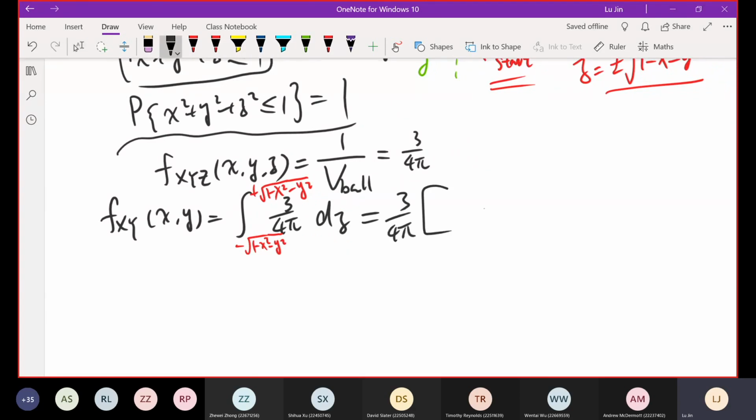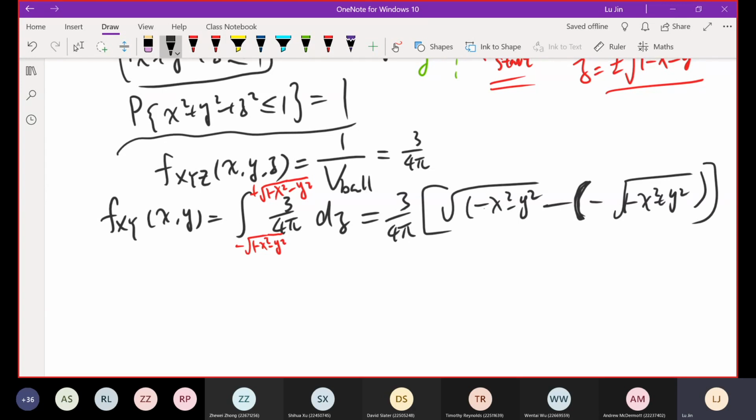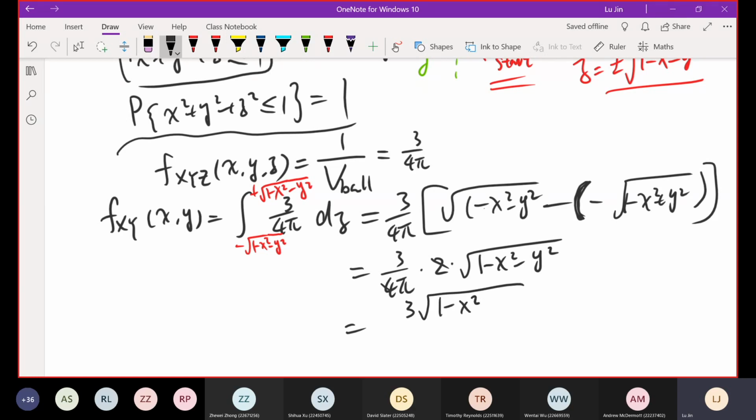Inside of the integration, we got one constant, so move it out. The remaining thing is just the upper boundary minus the lower boundary, which is the bracket of positive square root minus negative square root. Sorry for the messy writing. So the result is 3 over 4 pi times 2 times square root of 1 minus x squared minus y squared. So cancel. The result is 3 times square root of 1 minus x squared minus y squared, over 2 pi. Then finish. Okay, so this is part A. Let me double check. I think this is right. Oh, good.